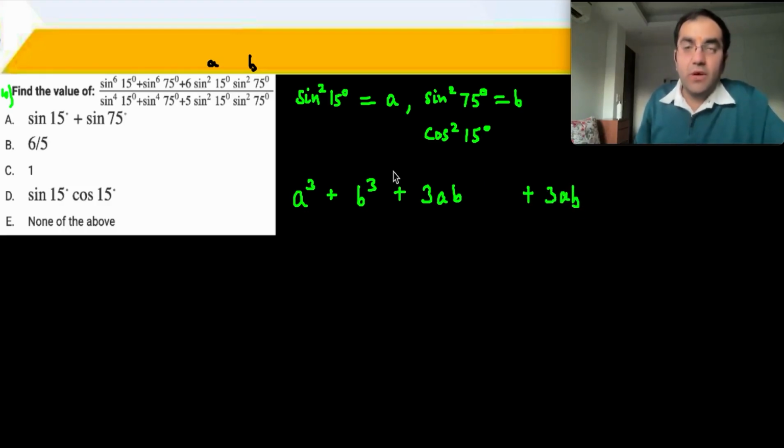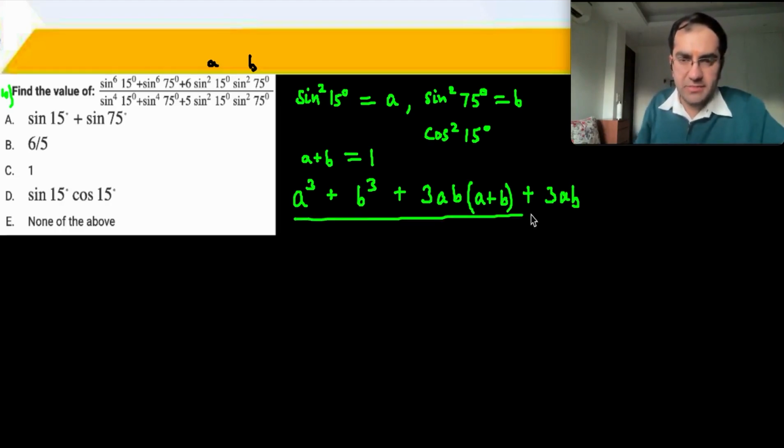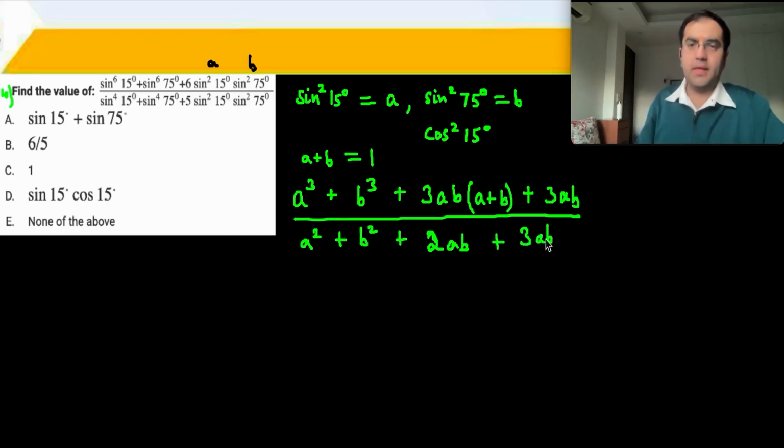अच्छा, what is A square? What is A plus B? A plus B is sin square 15 plus cos square 15, which is 1. तो अगर ये 1 है तो यहाँ पे let me write down A plus B. ठीक है? We're going to do something similar in the denominator, and I'll write A square sin square 15 का square plus B square cos square 15 का square plus 2AB twice of sin square 15 sin square 75 and then plus 3AB. ऐसा करते थे. ठीक है?